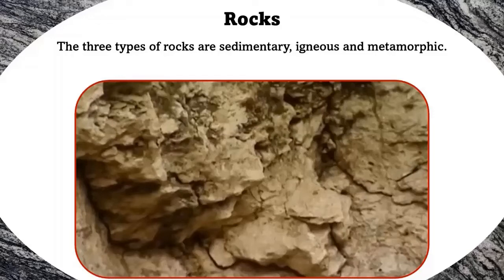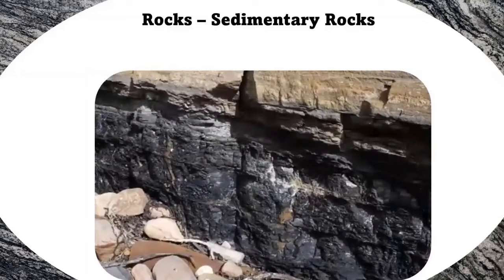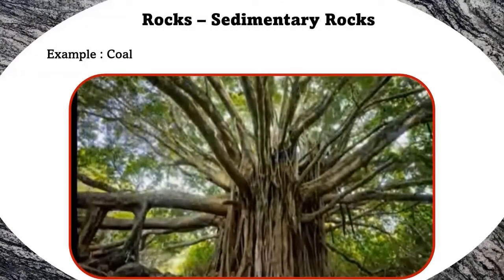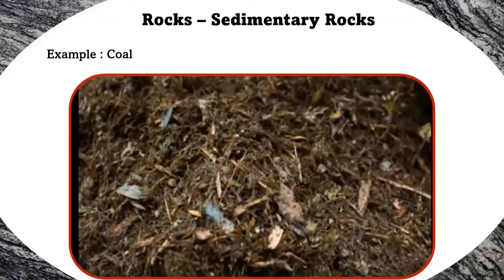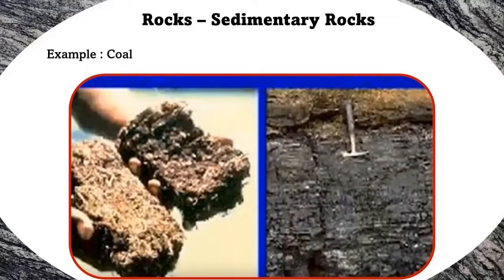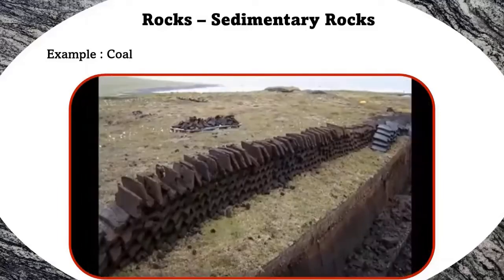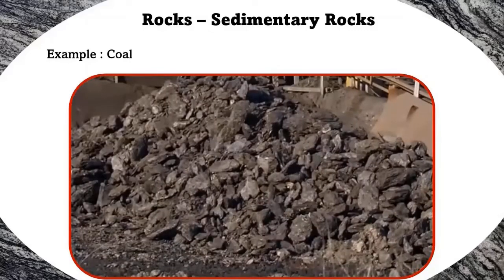The three types of rocks are sedimentary, igneous, and metamorphic. Now, sedimentary rocks. Sedimentary rocks are formed by the accumulation of sediment that is deposited over time. Examples of sedimentary rocks are coal and chalk. Now, coal. Coal is one of the most important primary fossil fuels. Coal is a combustible black or brownish sedimentary rock. Coal is a soft rock.